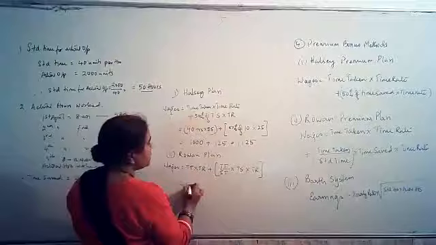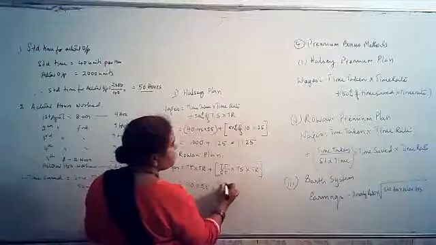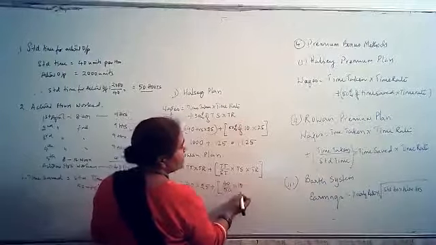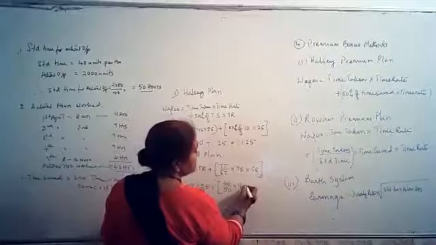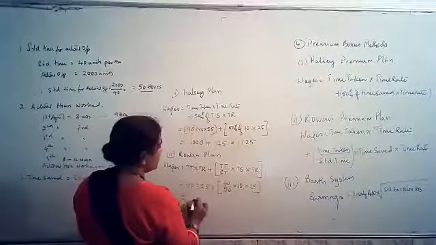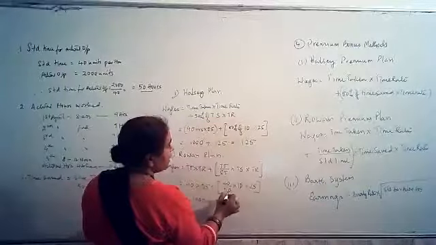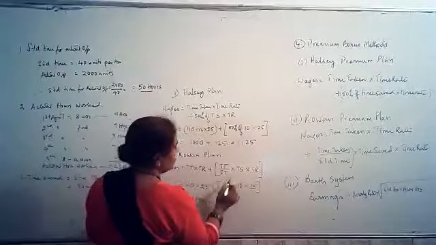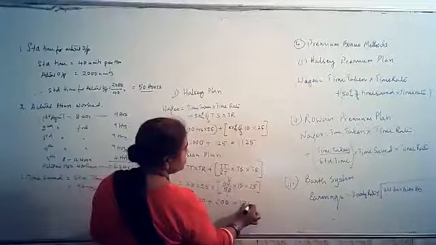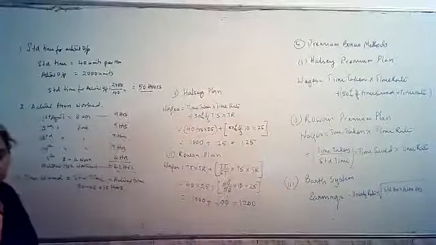So time taken is 40 hours multiplied by time rate 25 plus time taken 40 divided by standard time 50 multiplied by time saved 10 into 25 rupees, the rate. So 40 into 25 is 1000 plus, 10 and 10 gone, 5 8s are 40, 25 into 8 will be 200. So this is equal to 1200. This is the wages under Rowan plan.